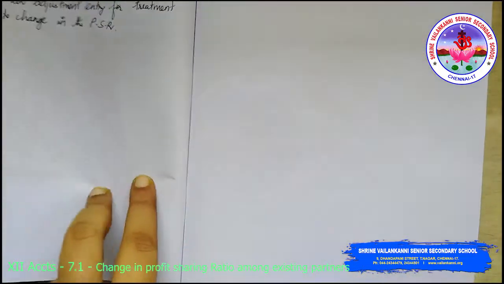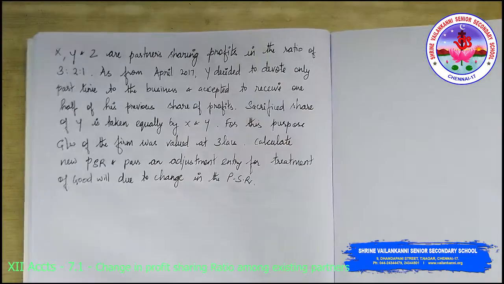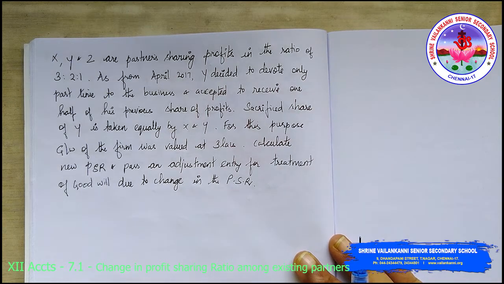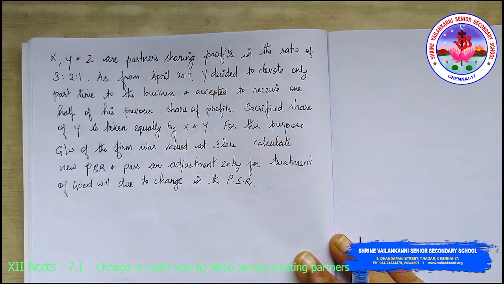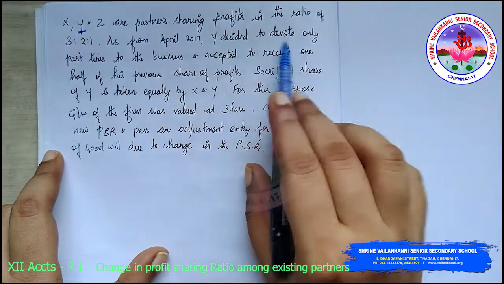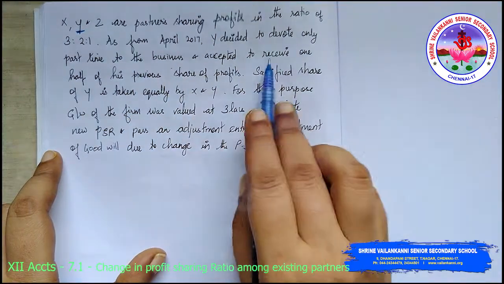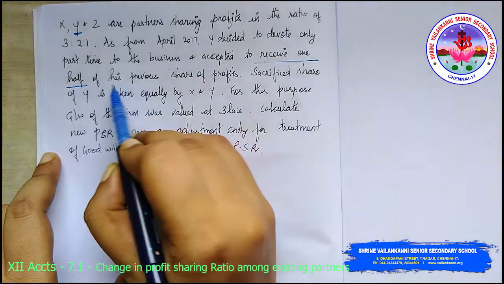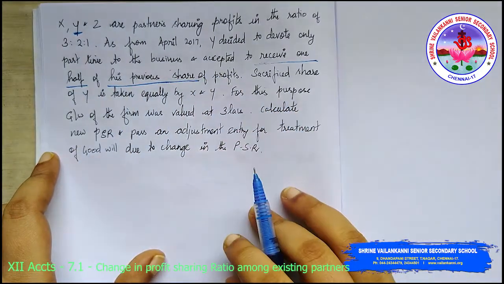The next problem that we are going to look into is: X, Y, Z are partners sharing profits in the ratio of 3:2:1. As from April 2017, Y decided to devote only part-time to the business and agreed to receive 1/2 of his previous share of profits.